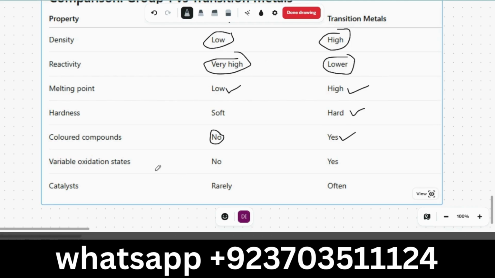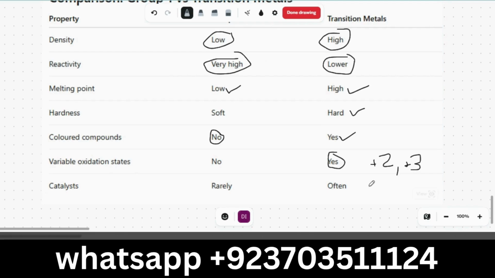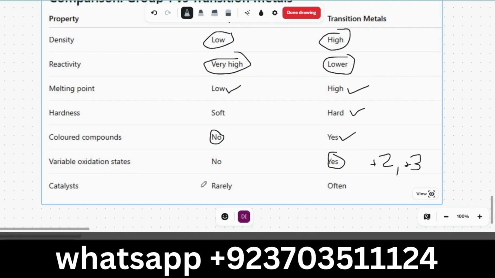Variable oxidation state means that it can be in the form of +1 or +2. Group 1 elements only have a +1 charge, whereas transition metals, for example iron, have +2 and +3 charges. Okay, they can lose 2 electrons as well as 3 electrons.